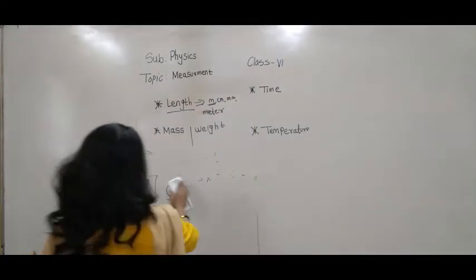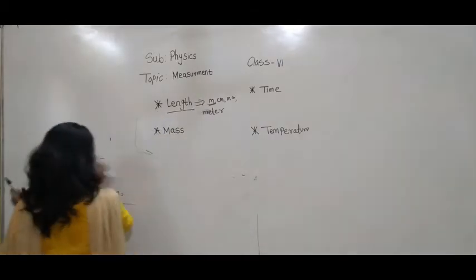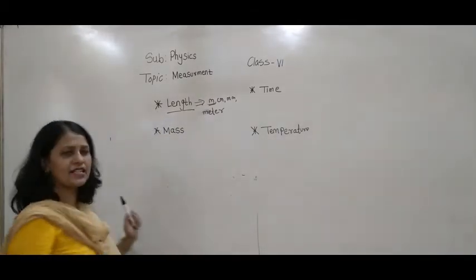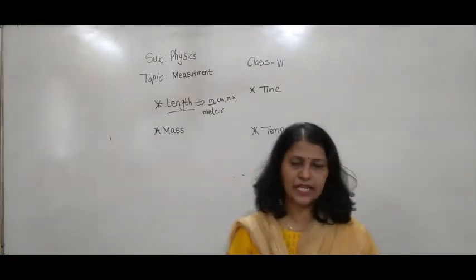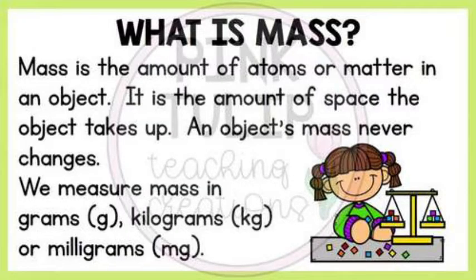That is mass. So what is the mass? Mass is nothing but the amount of matter present in the object. Are you getting this? Amount of matter present in an object is called as mass.